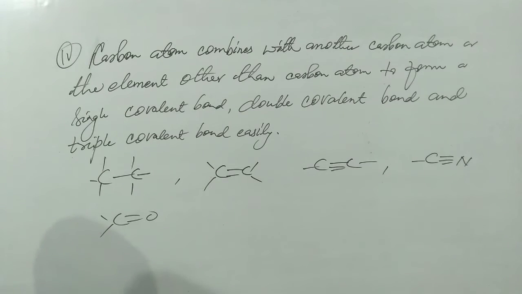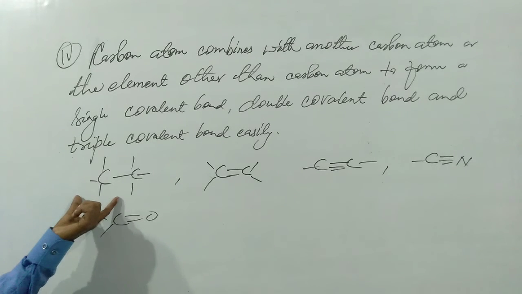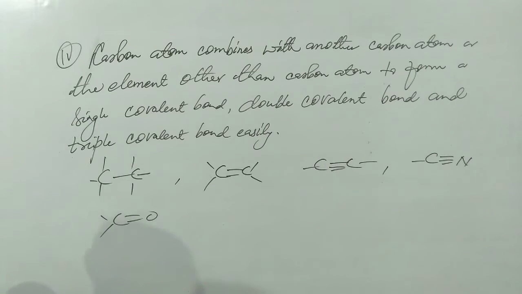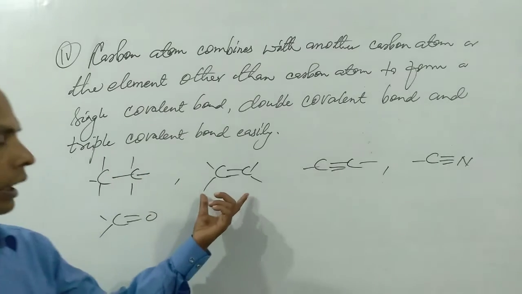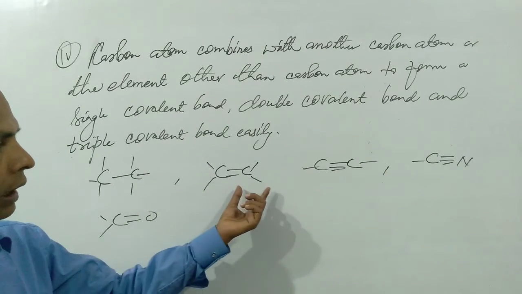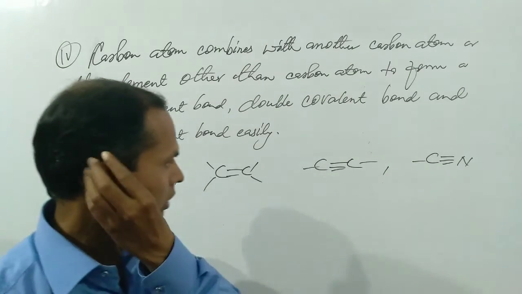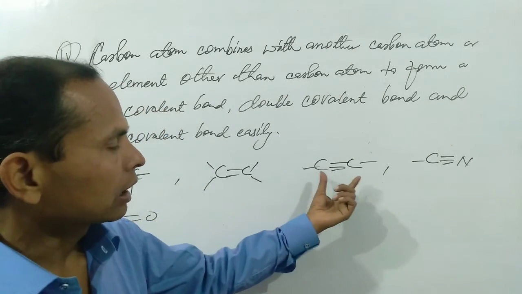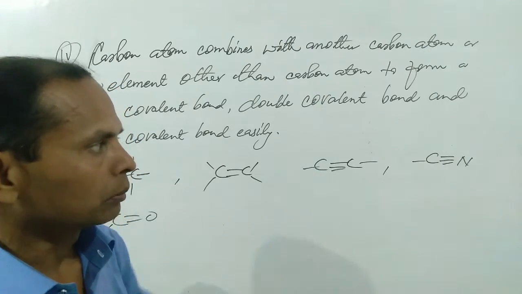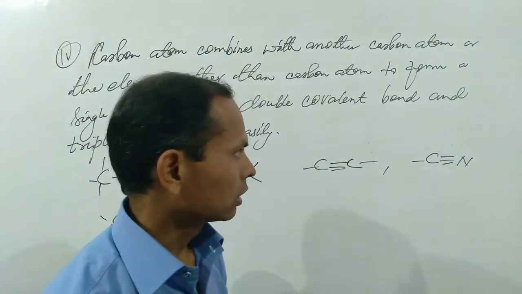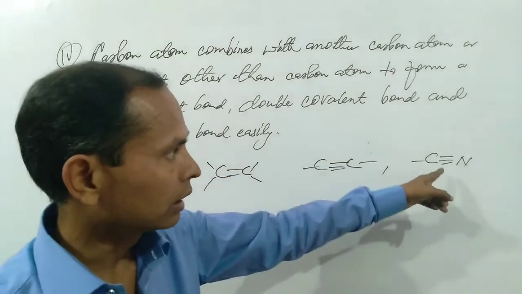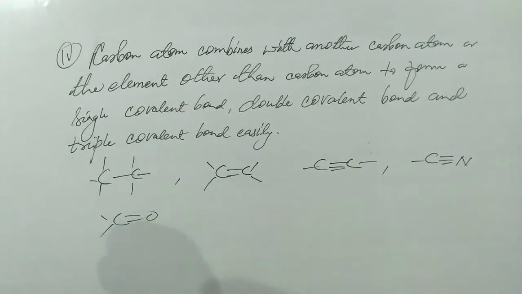In this example, we see that one carbon atom combines with another carbon atom with a single bond, that is a single covalent bond. In this case, a carbon atom combines with another carbon atom to form a double covalent bond. In this case, a carbon atom combines with another carbon atom to form a triple covalent bond. In this case, carbon combines with nitrogen to form a triple covalent bond. And in this case, carbon combines with oxygen to form a double covalent bond.